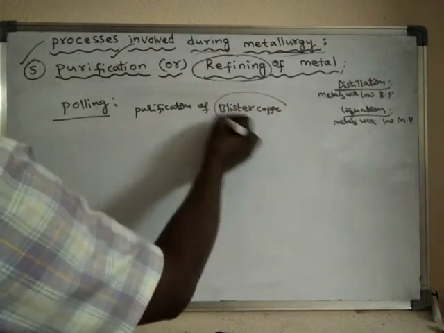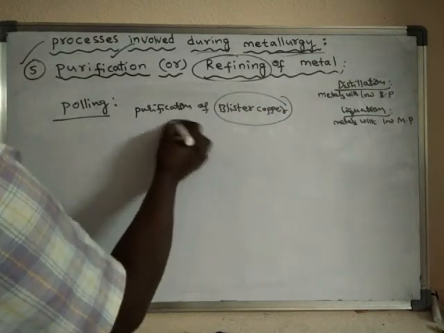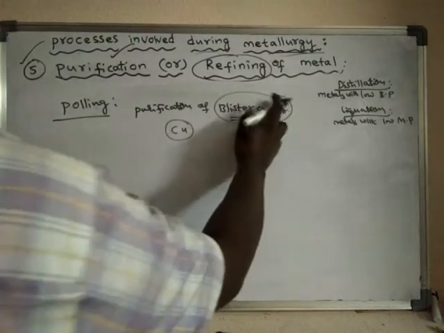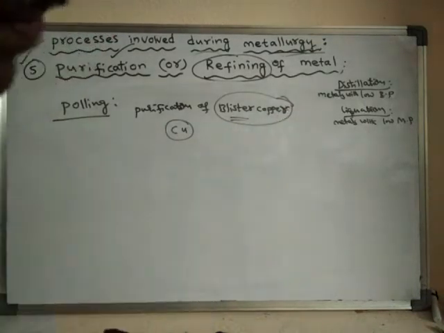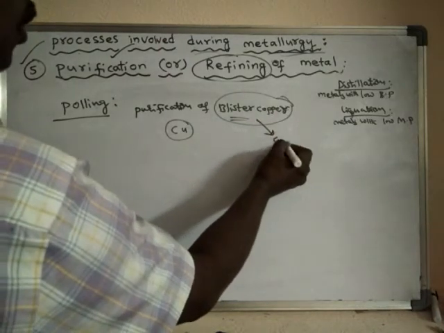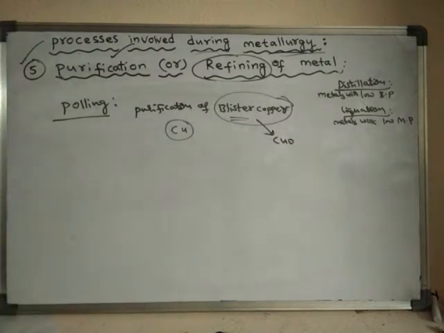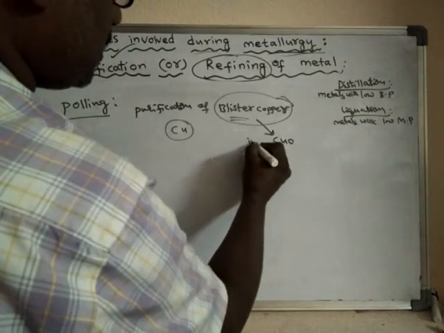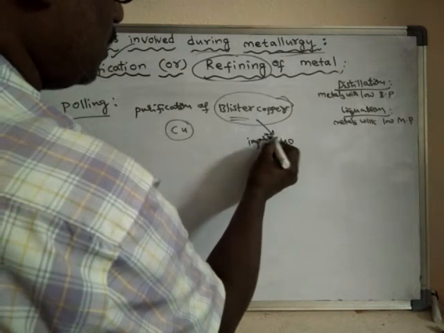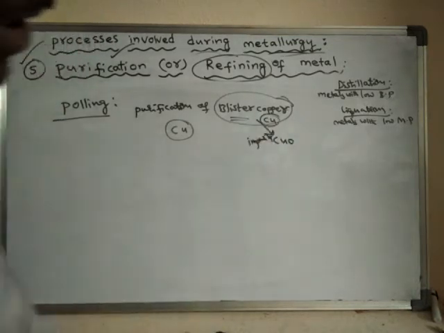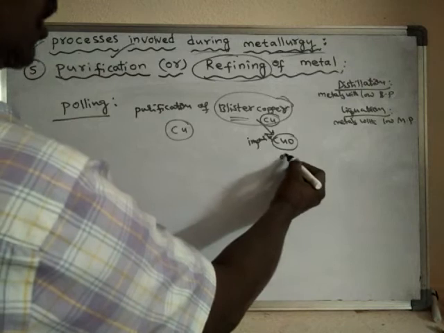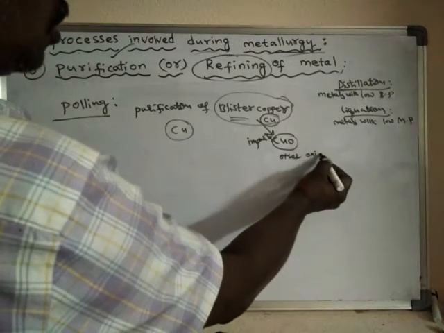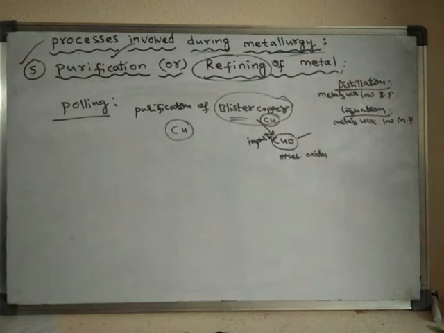What is blister copper? Blister copper is nothing but impure copper, which has impurities like oxides of copper, and a little amount of other impurities are also present. Mainly copper oxide is the main impurity.